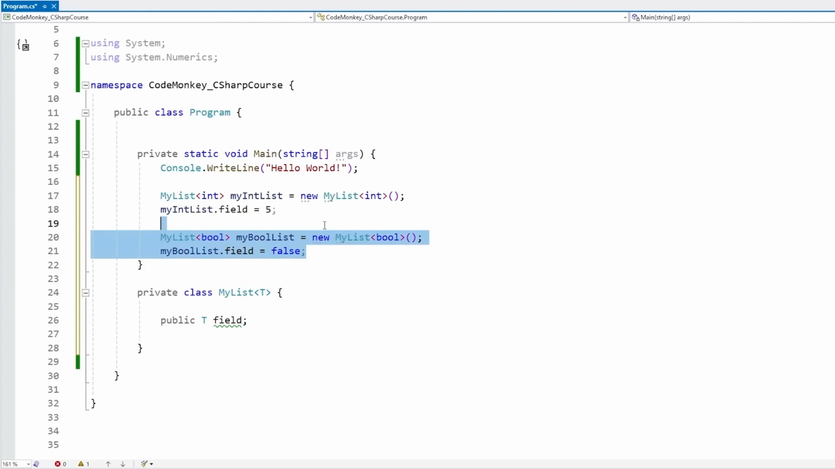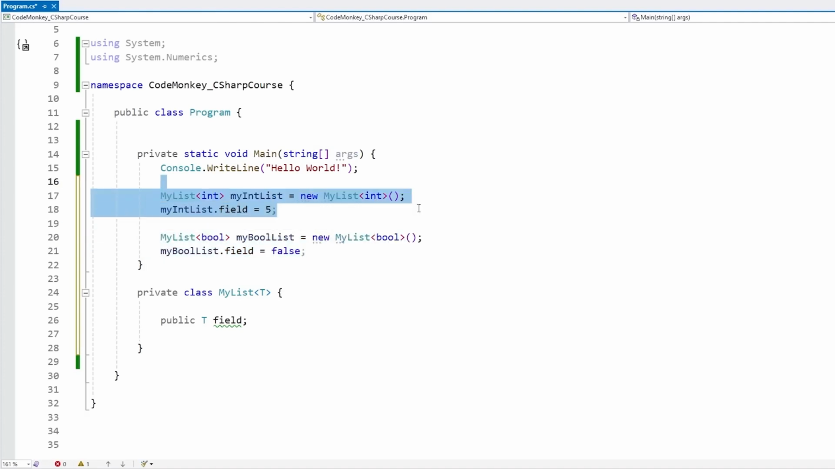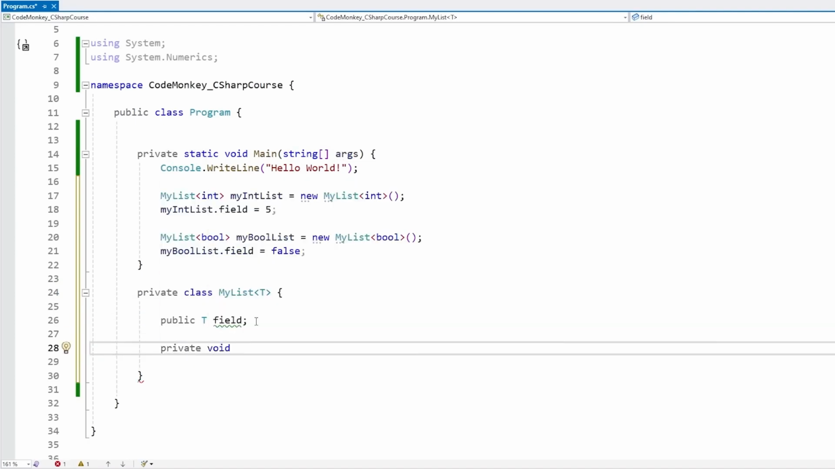type bool. So over here we have two instances of our class, and each of them is working with a different underlying type. Then in our generic, we define our type T. We're using it over here in the field, but we can also define some kind of functions. For example, let's make a private void myFunction, and we can receive a parameter of type T. Or alternatively, we can make it return of type T and take in no parameters.